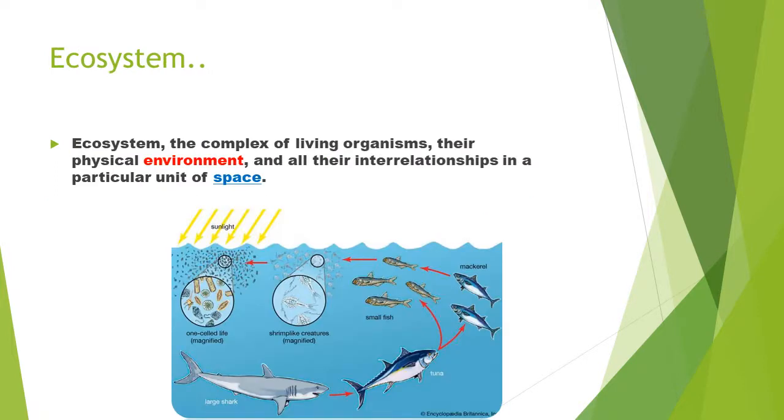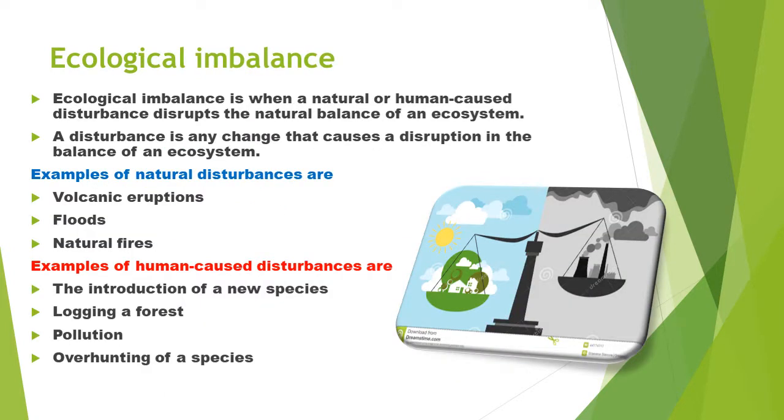Ecosystem, the complex of living organisms, their physical environment, and all their interrelationships in a particular unit of space. Ecological balance is disrupted when a natural or human caused disturbance disturbs the natural balance of an ecosystem. A disturbance is any change that causes a disruption in the balance of an ecosystem.